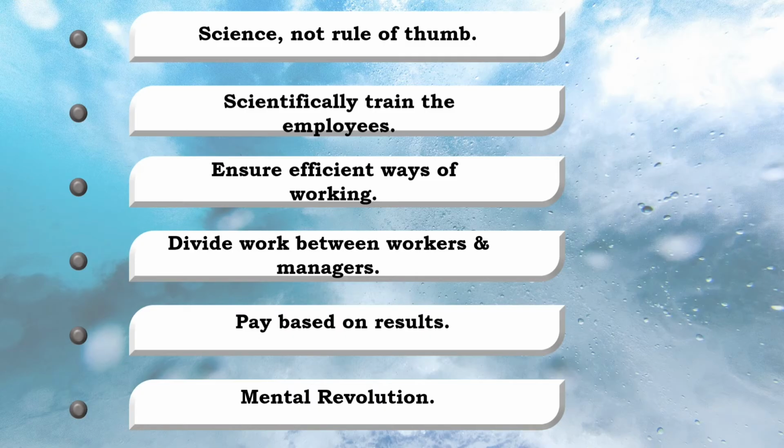What Taylor sought out to do was to change the attitude of both the management and the workers towards each other. So in scientific management, both the parties together turn their attention towards achieving the organization goal collectively.